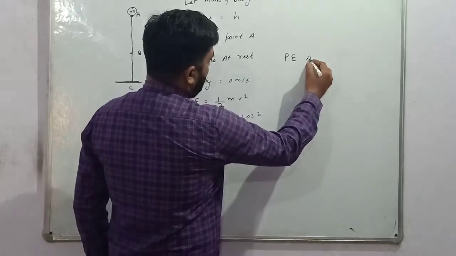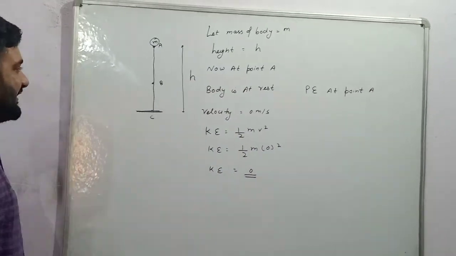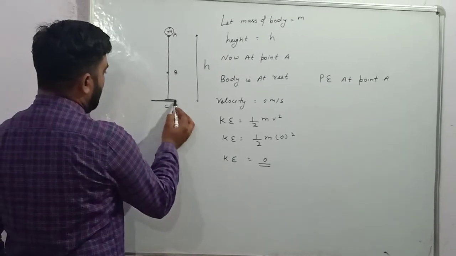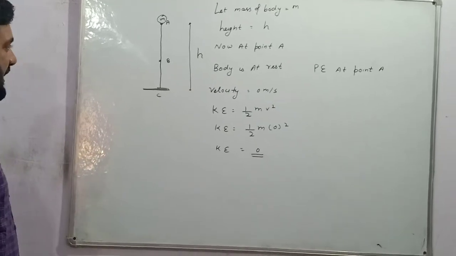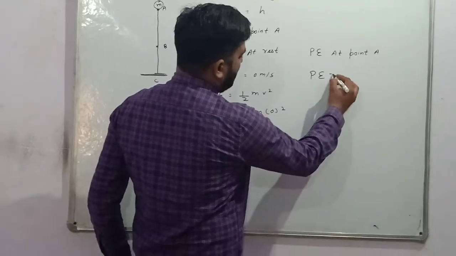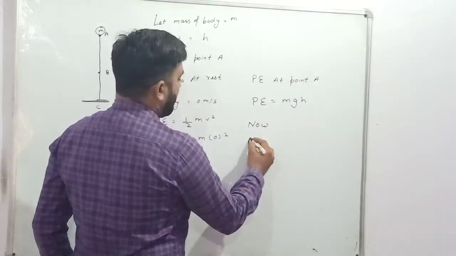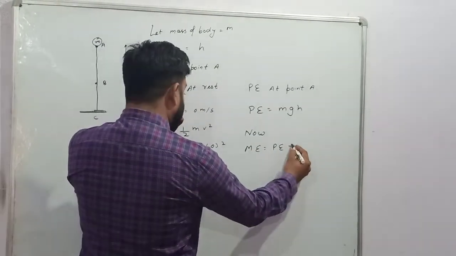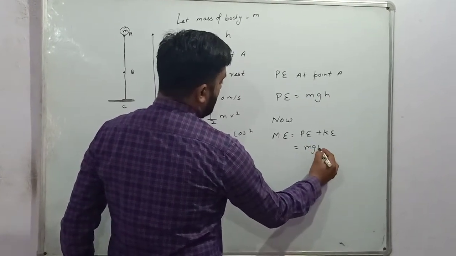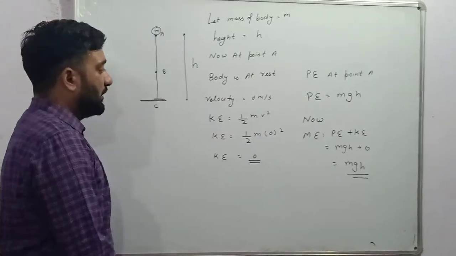Potential energy at point A. Dear student, potential energy is always due to position, and the position is always measured from the ground. So the height between the ground and point A is h. So potential energy is equal to mgh. Now mechanical energy is equal to the sum of potential and kinetic, so mgh plus 0. So mechanical energy at point A is equal to mgh.